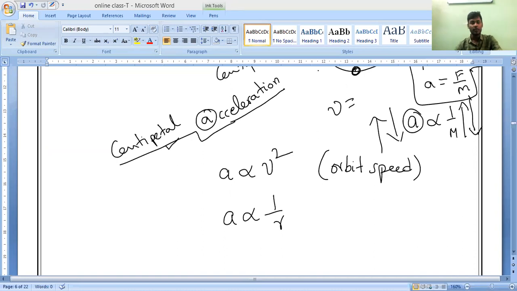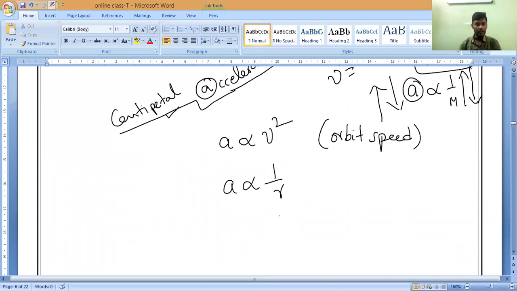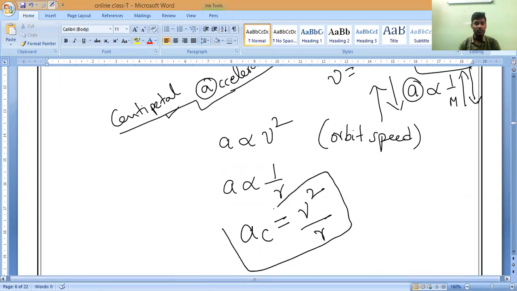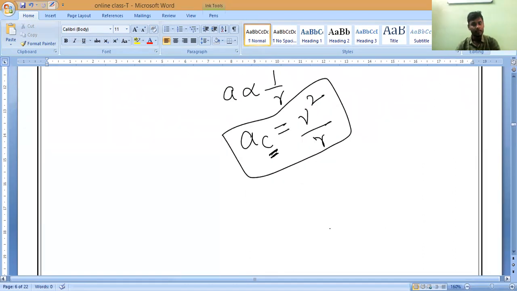Next point. So now from this, what can I write? We can write the formula. AC, centripetal acceleration, is equal to V square divided by R. This is the formula of that one. AC means centripetal acceleration. Acceleration is equal to V square by R. Any doubt? No, sir.